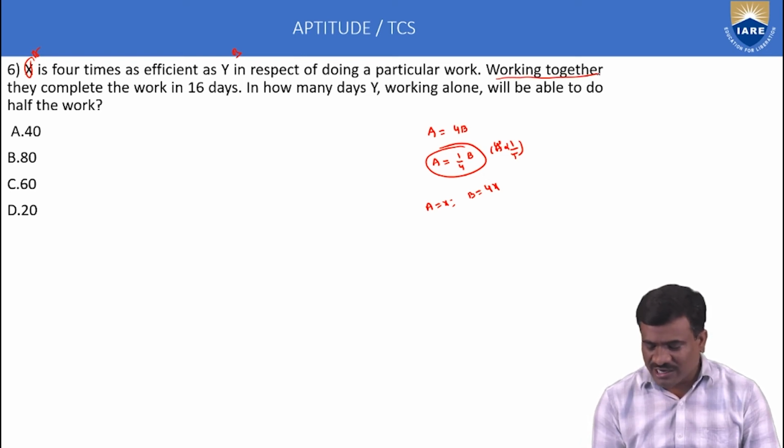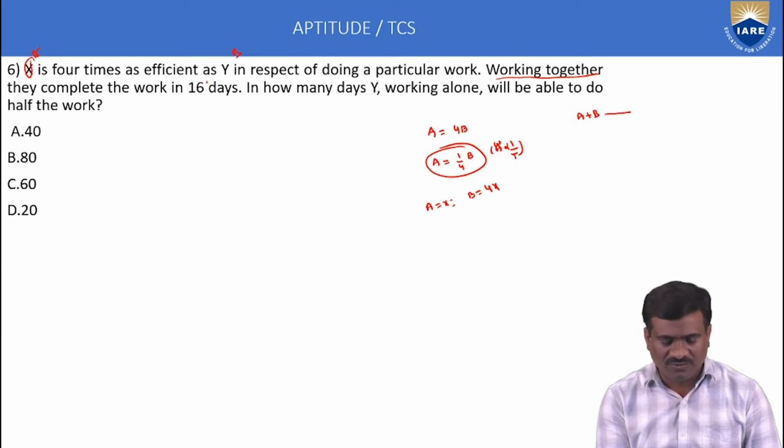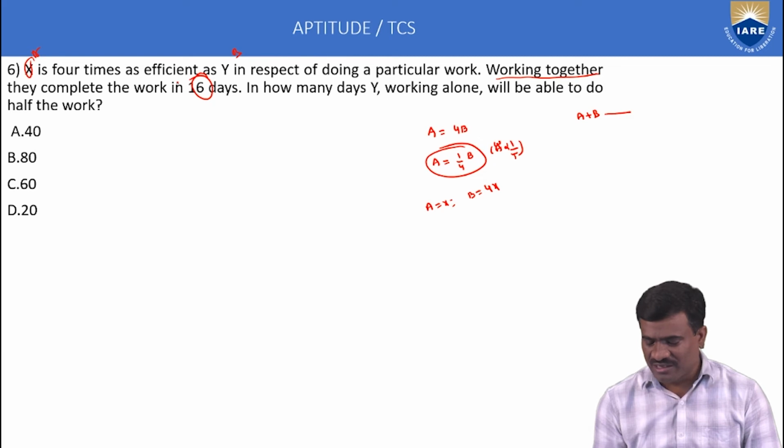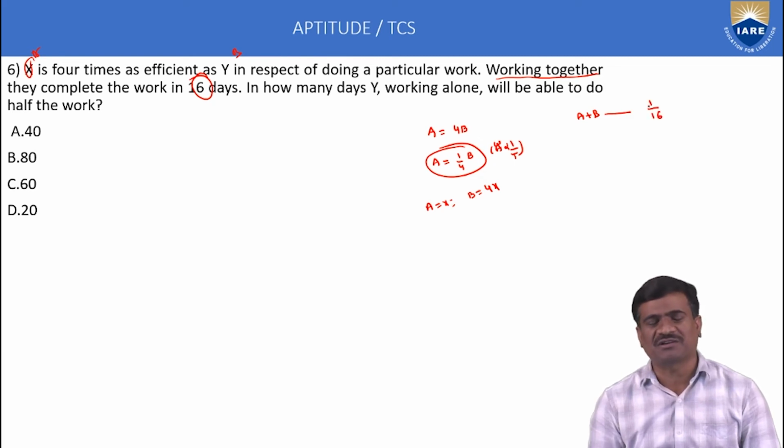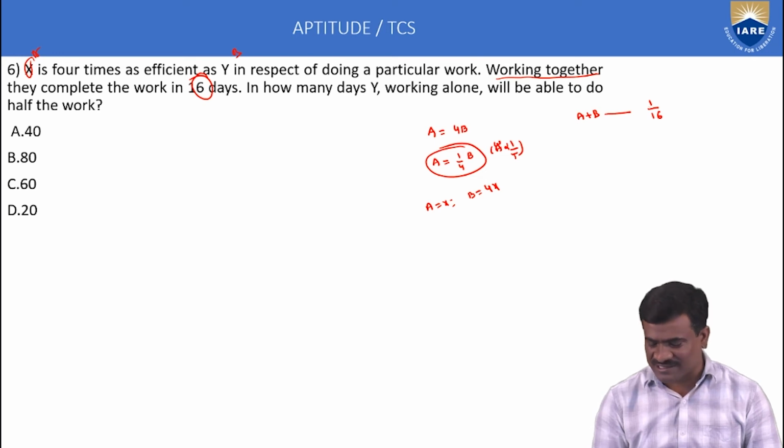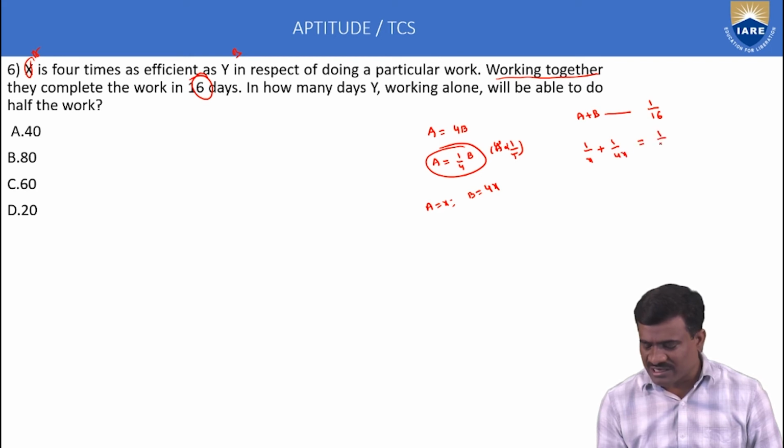Second, working together means A plus B. Working together indicates A plus B. They complete the work in 16 days. A plus B work 16 days means A plus B one day work is equal to 1 by 16. A one day work is 1 by X. B one day work is 1 by 4X, equal to 1 by 16.